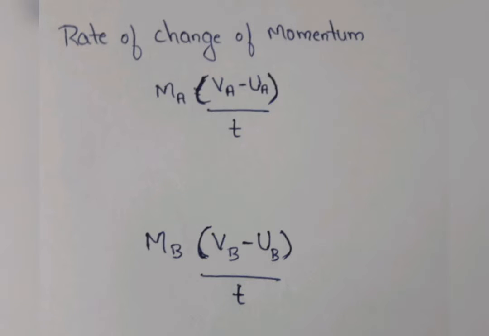The rate of change of momentum of body A is given as ma into (va minus ua) upon t. Similarly, the rate of change of momentum of body B is given as mb into (vb minus ub) upon t.